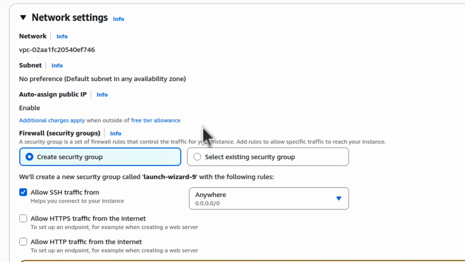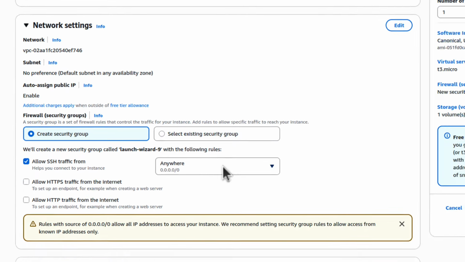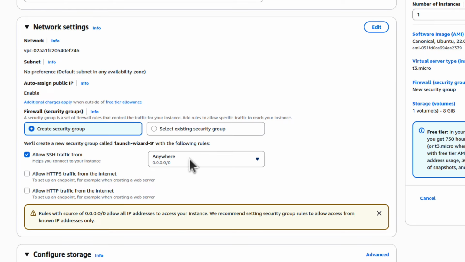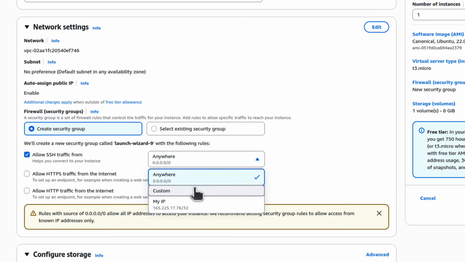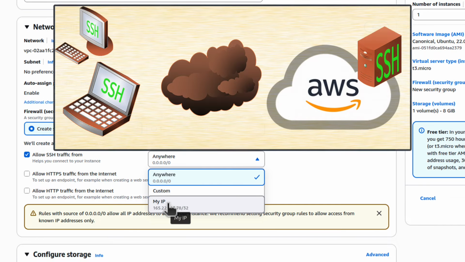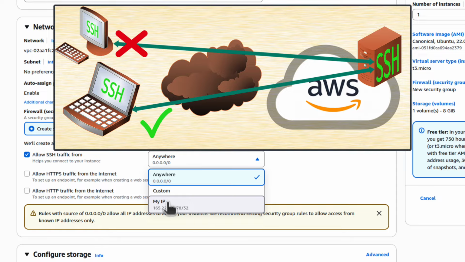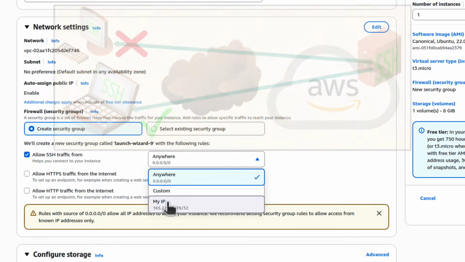And it is considered safer, but the way we will set up our server today can also be considered a safe solution. Why? Because of allow SSH traffic, I will lock it down, not from anywhere, not that anybody can just log on to my server. I will change it to my IP. I will only be able to log on to my server and manage my server from my current IP address, which is my home location.